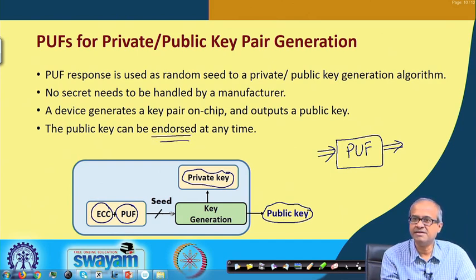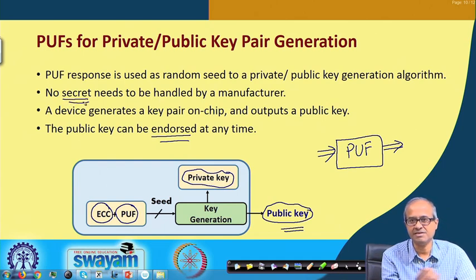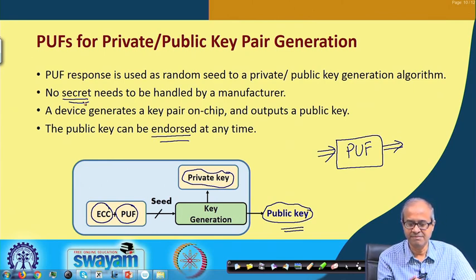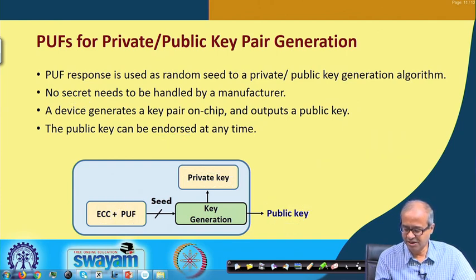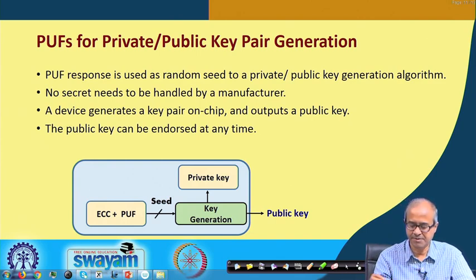You can again use that PUF to apply a particular challenge, get a response, and the key generation module will generate the same public key. So, the manufacturer need not store any secret key value inside the chip; it will be automatically generated by the PUF mechanism, generated by the chip itself, right. This is how it works, and in terms of cryptography it helps a lot. It saves a lot of time and effort to manage the key and to secure the key inside the chip, all right.